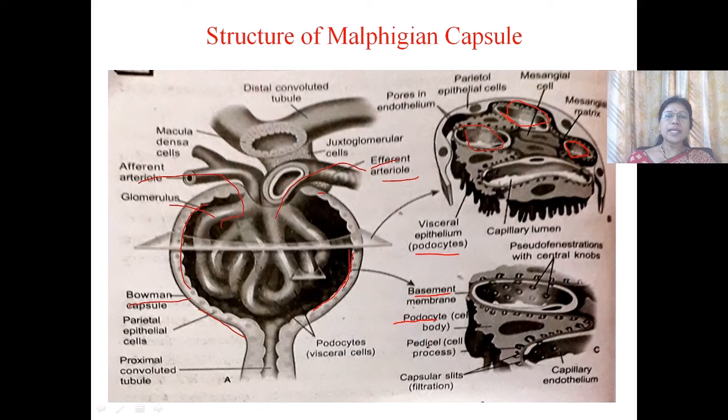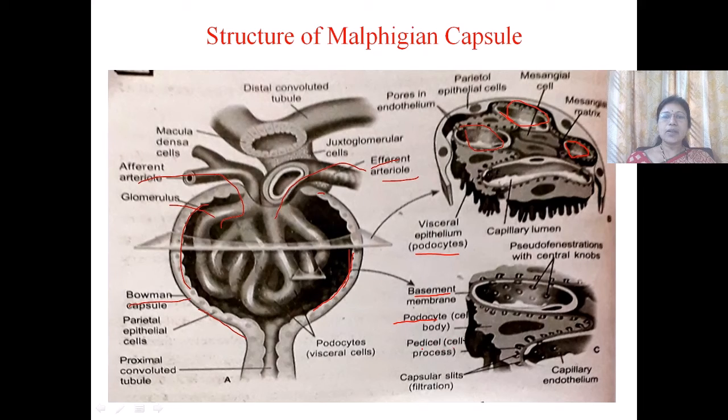The podocyte cells consist of cell body and cell process. The cell process of one podocyte interlocks with the cell process of the adjacent podocyte and forms intercellular clefts.